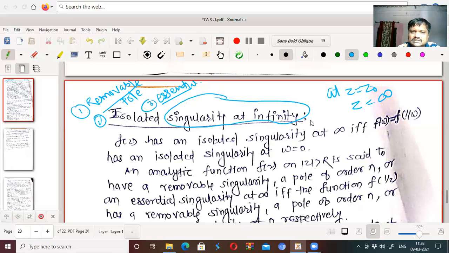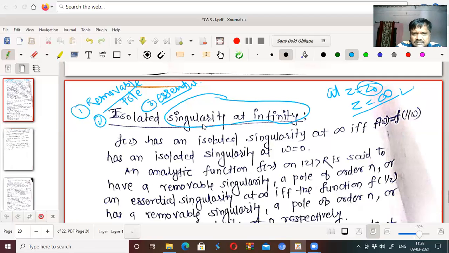Now we will discuss the singularity at z equal to infinity. This point is not definite, it is the infinite point. So we want to discuss isolated singularity at infinity, though no doubt essential singularity at infinity can also be discussed.